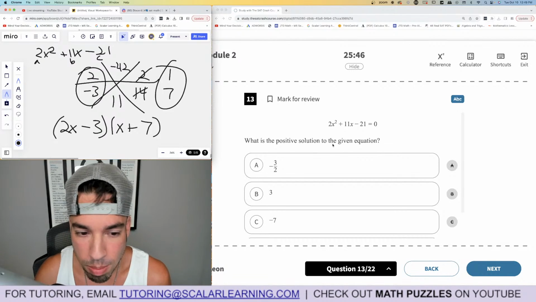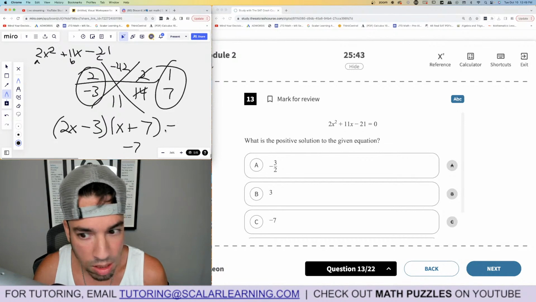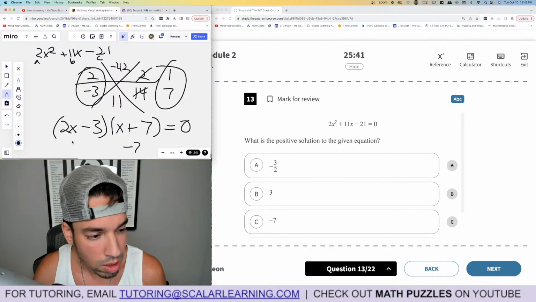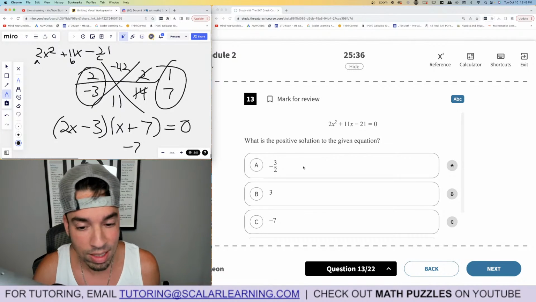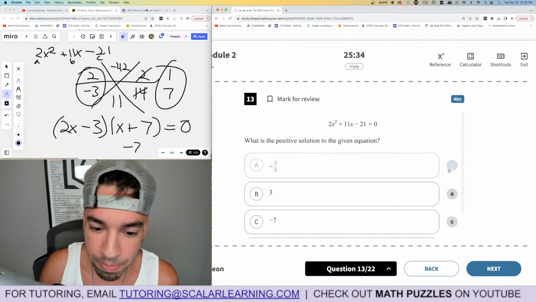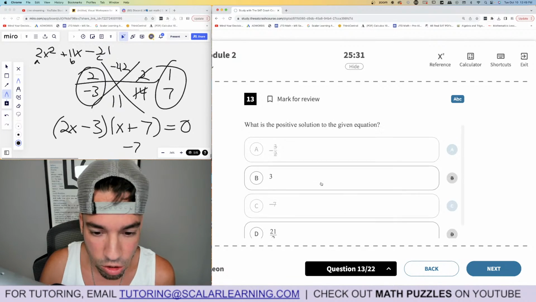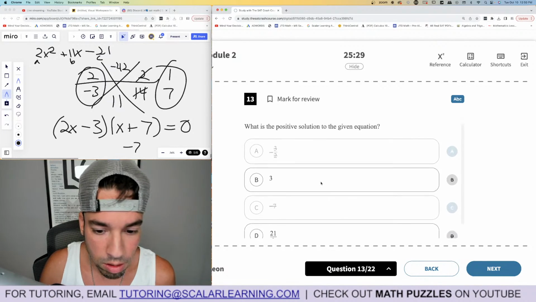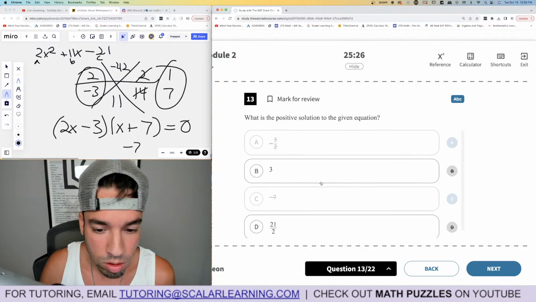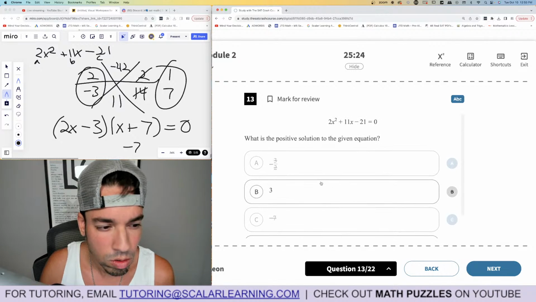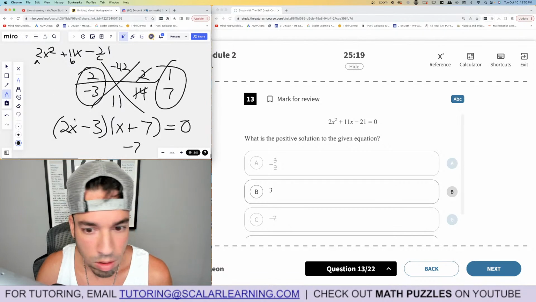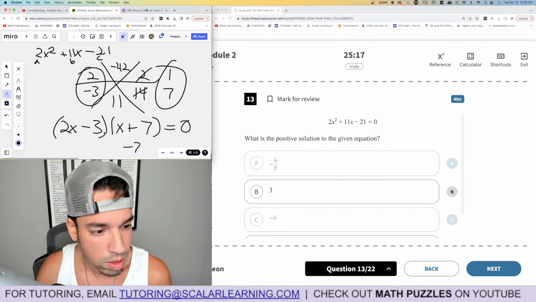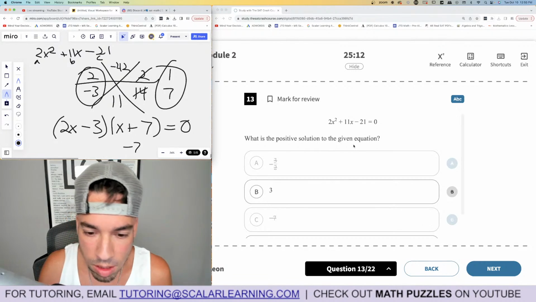And what is the positive solution? So we have negative 7 because it's equal to 0. Negative 7 would make this work. This side, and that's not positive, so it doesn't matter. But they do provide negatives. Obviously, we know it's not the negatives. Actually, here, let's cancel these out. So it's got to be one of these two. Oh, wait. I got 3 halves, not 3. Hold on a second. This is weird. 2x squared, 14, 11. This might be a mistake. Hold on.